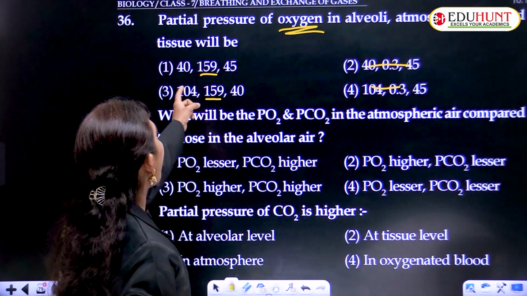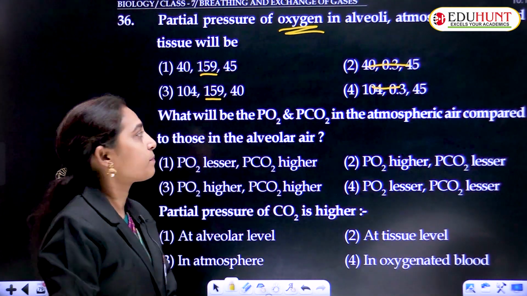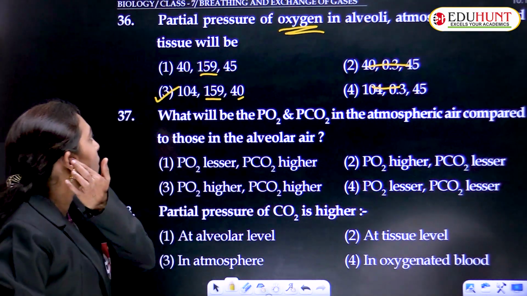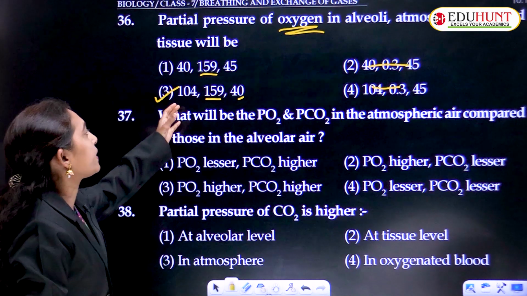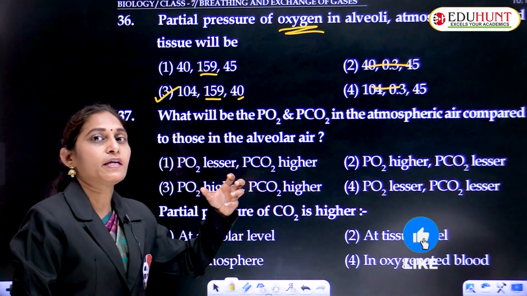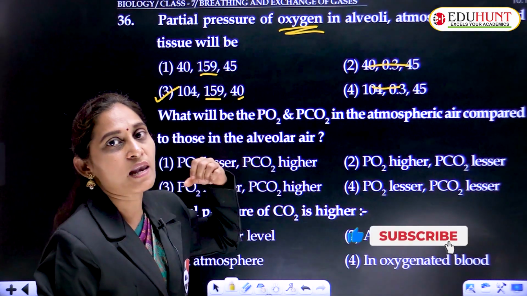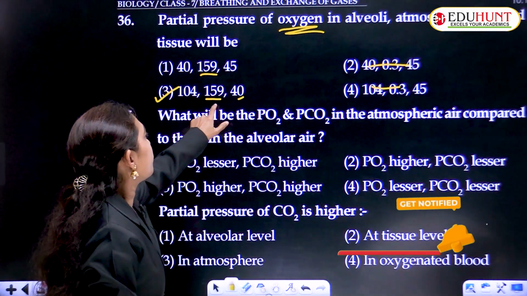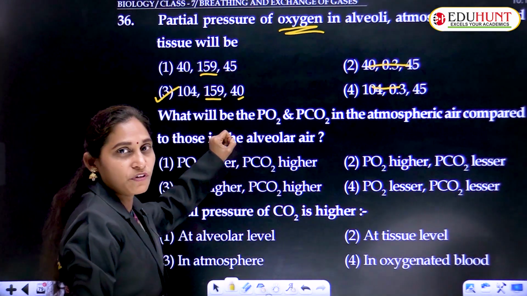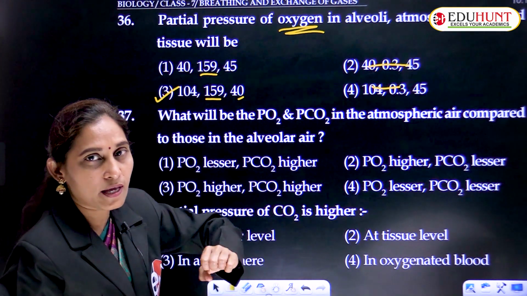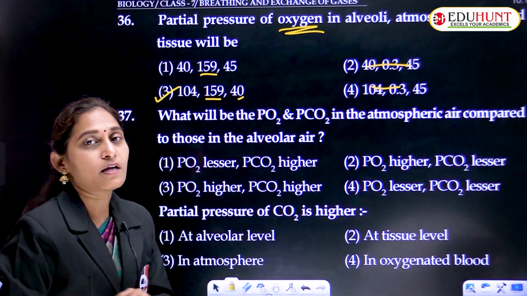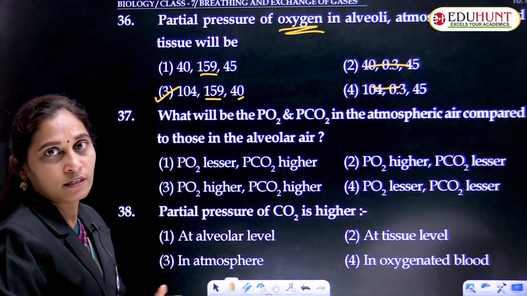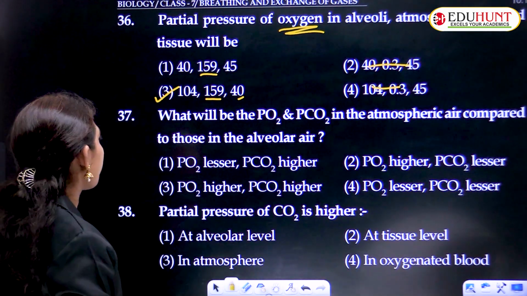So the last one should be the least, so this option. Since it is lower in tissue than in alveoli, the air moves from alveoli to tissues. From atmosphere to lungs, lungs to alveoli to tissues. This is the actual pathway of oxygen transport.